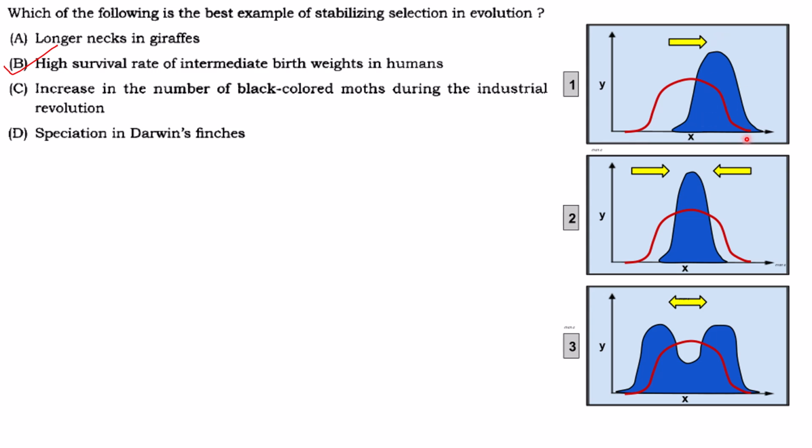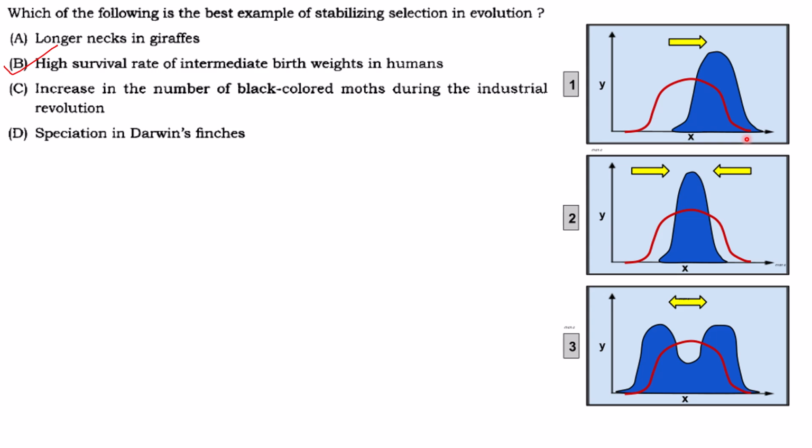Then next one, increase in the number of black colored moths during the industrial revolution. Again directional selection. There were two moths, dark and light. Because of industrial pollution, tree bark got black colored. Black moth escaped predation. White moth died in the hands of the predator. So what did the environment do? It made the dark moth survive and the white moth become extinct. So the darker moth survived because it was escaping from the hands of the predator. So it is directional selection.